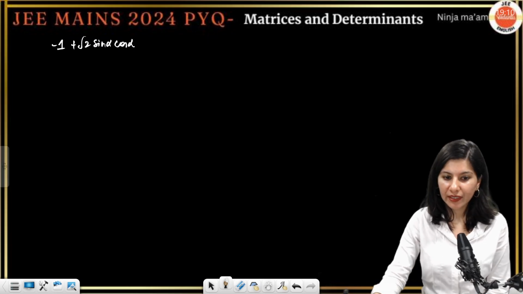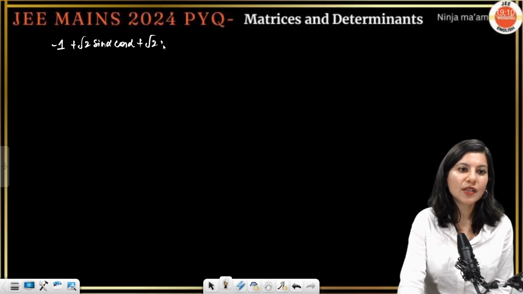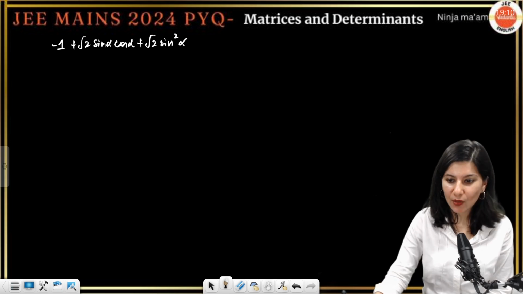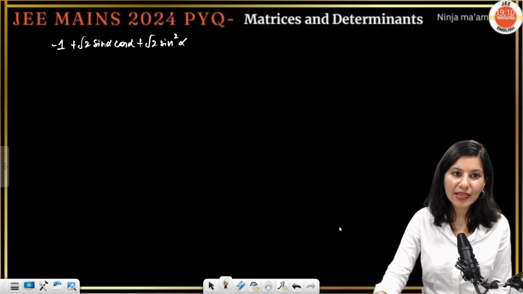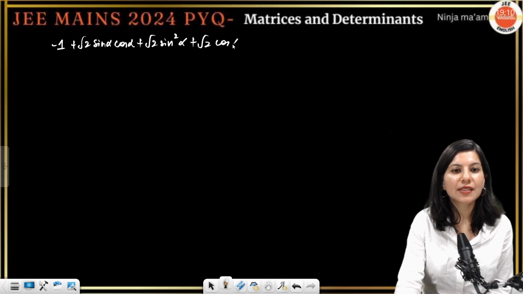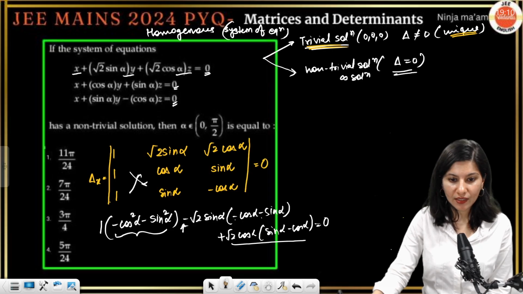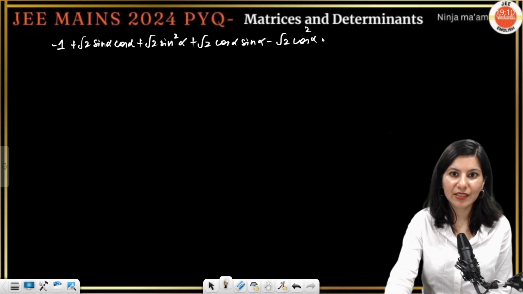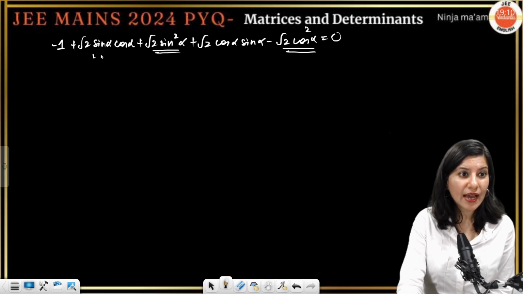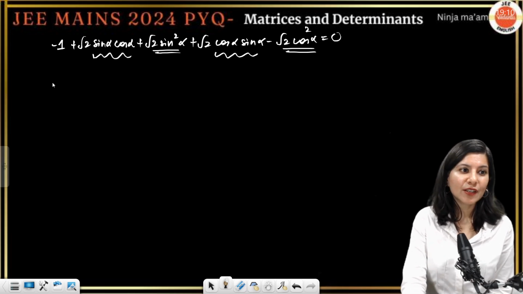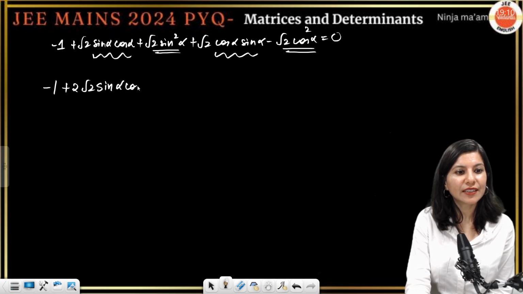I'm multiplying, okay? And then root 2 sin alpha, so root 2 sin square alpha plus root 2 sin square alpha. Now next we are having plus 2 cos alpha. So root 2 cos alpha sin alpha, root 2 cos alpha sin alpha minus root 2 cos alpha and one more cos alpha, so cos square alpha equals to 0. So these two can be clubbed together, and these two can be clubbed together. So minus 1 plus 2 root 2 sin alpha cos alpha, correct?